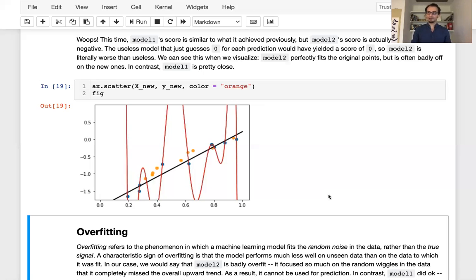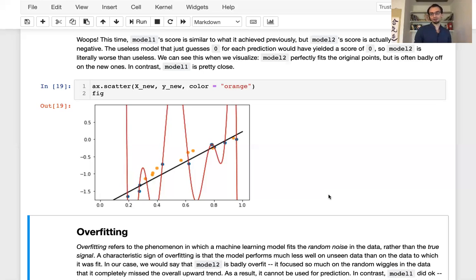It's like someone memorizing a really long list of serendipitous facts without really understanding the real picture that makes all the facts hold together and makes them all relevant. What we want are models that see the big picture in the data and don't get distracted by the random little noise pieces. This phenomenon, broadly construed, is called overfitting.